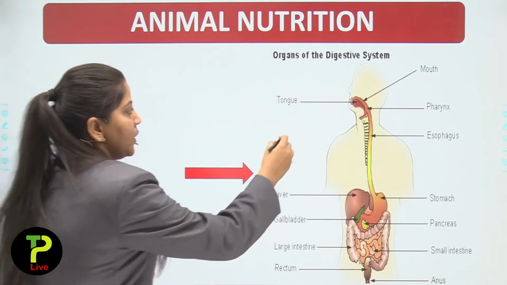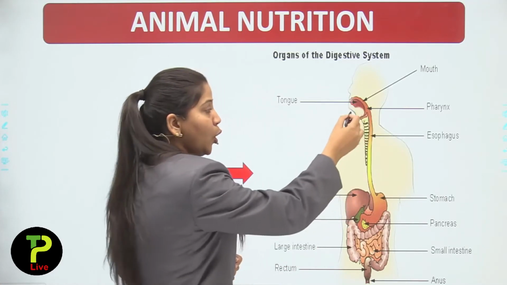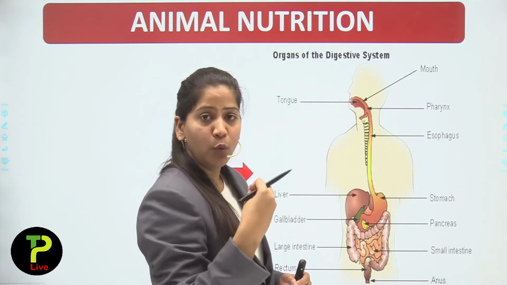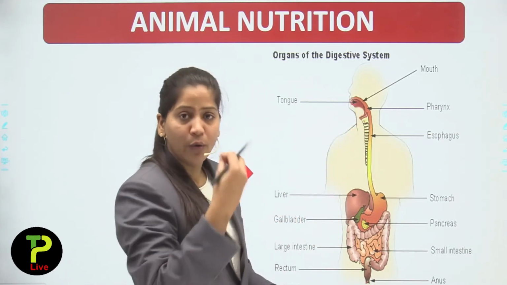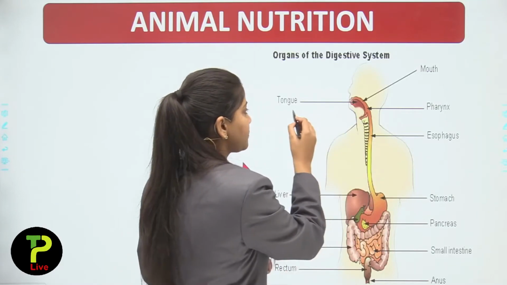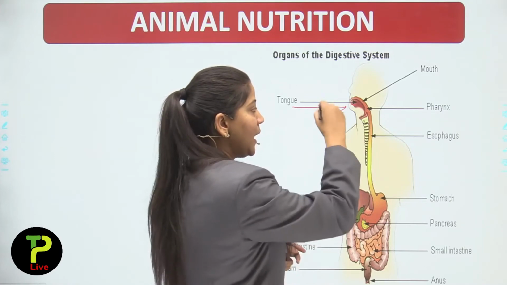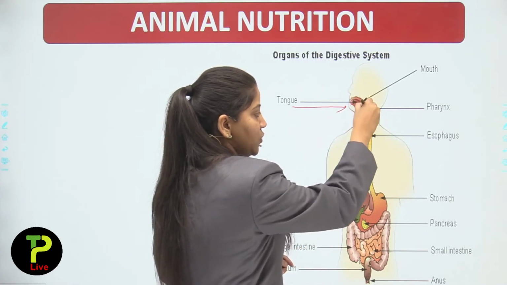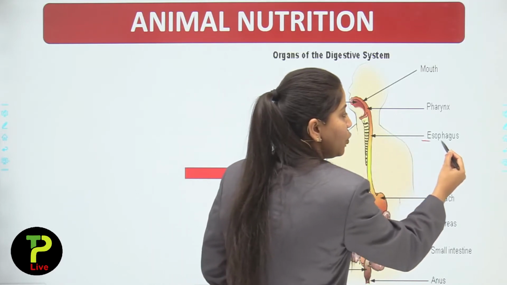Now here is the buccal cavity, or you can say mouth. You all know we take in our food, or ingest our food, with the help of the mouth. So first we will take food in the mouth. That food goes down in this food pipe which is known as the esophagus.